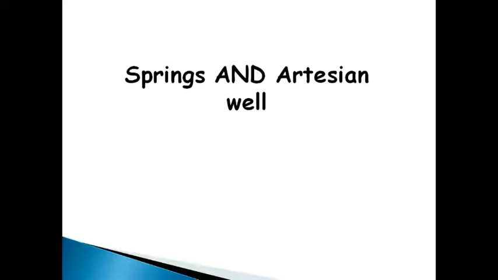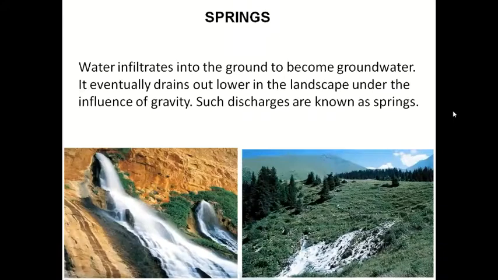So we have discussed effluent and influent seepage. Now we'll discuss springs and artesian wells. Only one type of well I will discuss, the artesian well. Springs are, in normal language, as you know, in Marathi called Zara. So ultimately, springs are nothing but effluent seepage. I'll tell you.